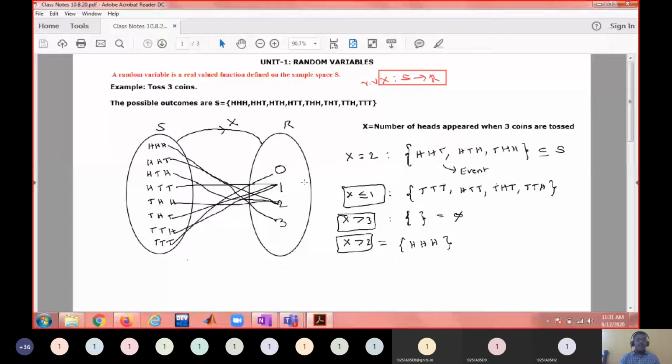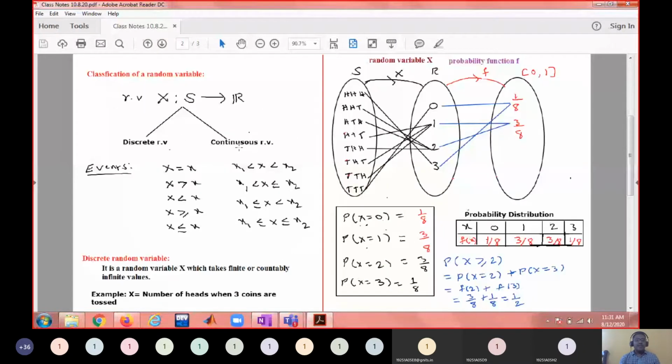From now onwards, instead of describing the events, I said it is sufficient to use the random variable to denote the events, like X equal to x, X greater than x, x1 less than X less than x2. All these equalities or inequalities represent events. And I said there are two kinds of random variables: discrete random variable and continuous random variable. A discrete random variable is one which takes finitely many or countably infinitely many values. A continuous random variable is one which can take a value in a range of values.